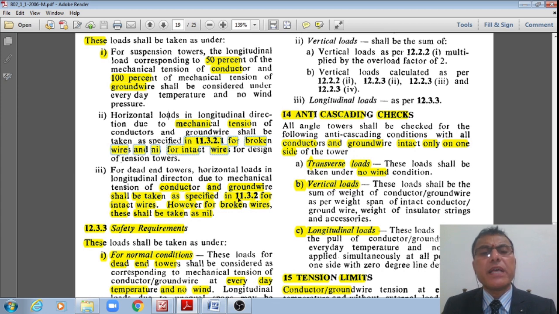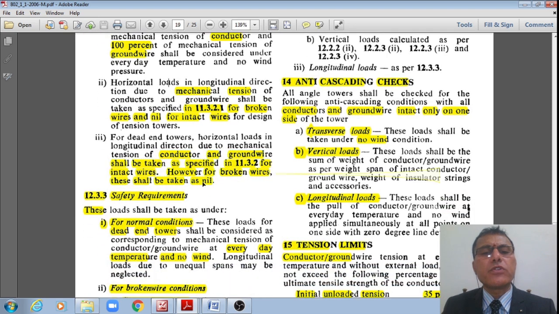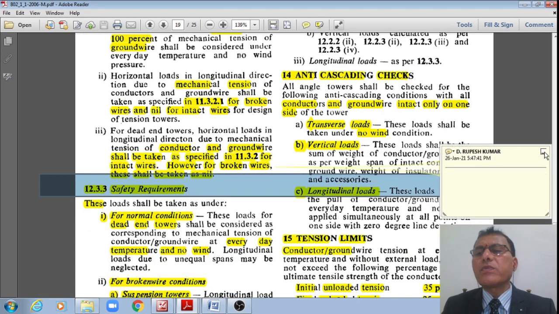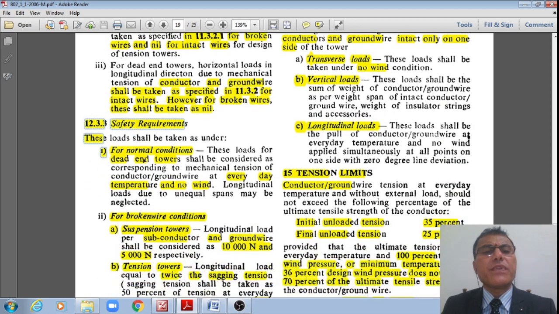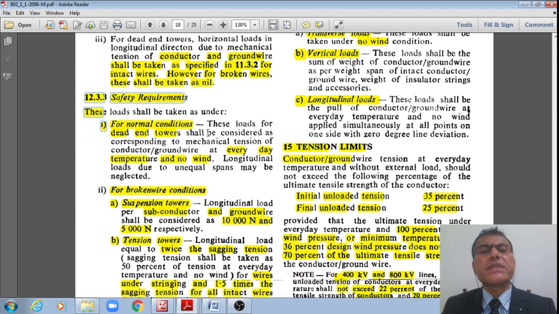For dead end towers, the horizontal loads in the longitudinal direction due to mechanical tension of power conductors, ground wires, etc. shall be as per 11.3.2 for intact, meaning normal working conditions. However, for broken conditions, it should not be considered. It should be taken as nil, right? Now, next one is from safety point of view, these loads shall be considered for normal operating conditions. These loads for dead end towers shall be considered as corresponding to mechanical tension of conductors or ground wire at everyday temperature with no wind, right?